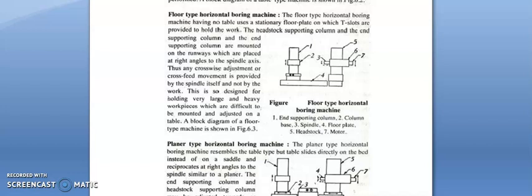Thus, any crosswise adjustment or cross-feed movement is provided by the spindle itself and not by the work. This is so designed for holding very large and heavy workpieces which are difficult to be mounted and adjusted on a table. Here we can see the picture of the floor type horizontal boring machine.